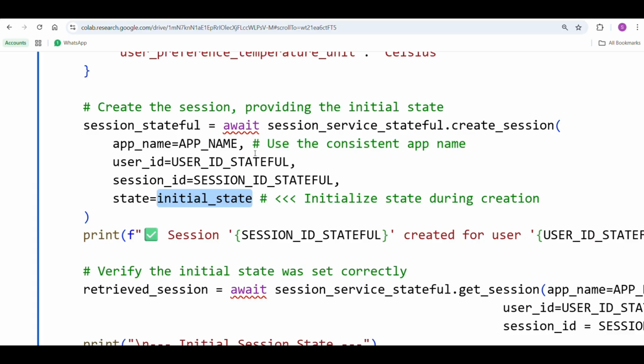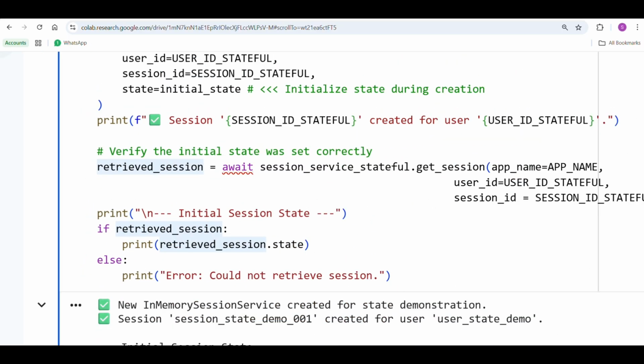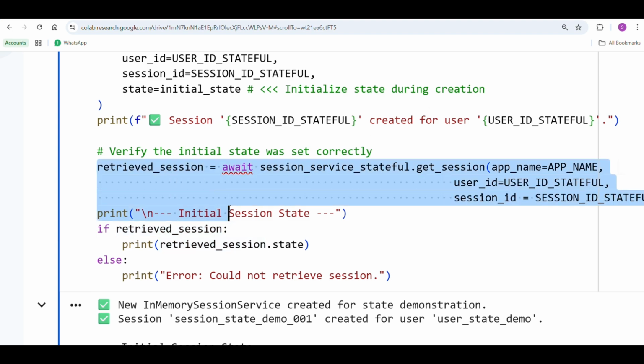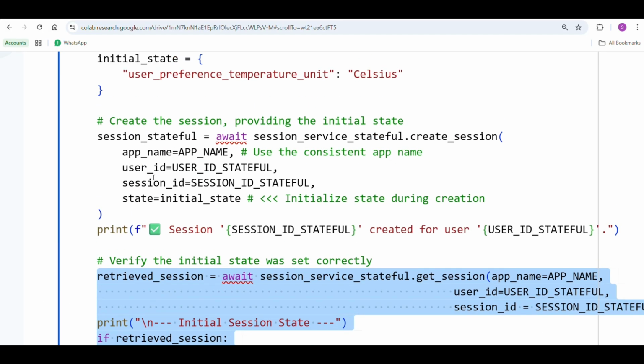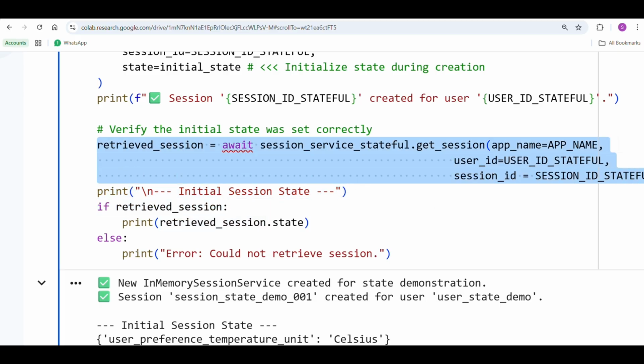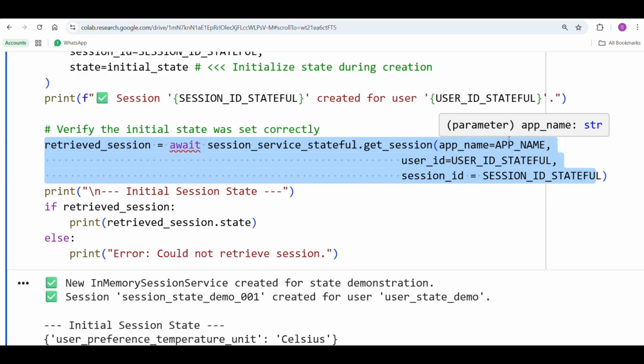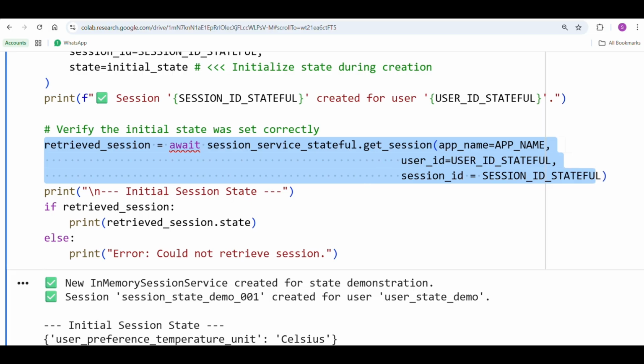Next, this code represents retrieving the session, which means it is going to load the session details from memory. In the previous code, we created a session, but now it is going to load it. Why do we want to do it? To check whether the session exists or not, whether the state was stored correctly, and whether the system is working correctly. So that's why we want to load the session details from memory.